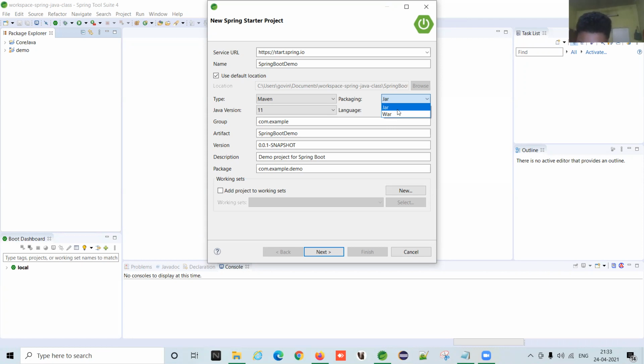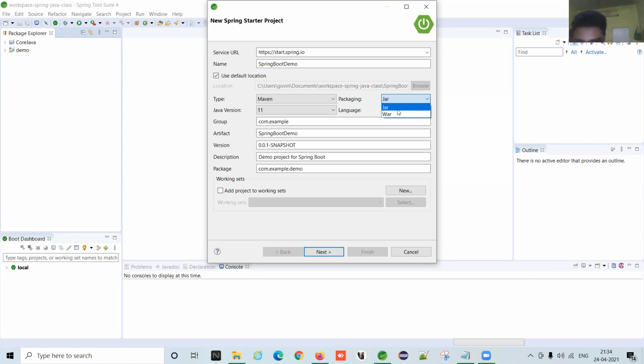This is the beauty of Spring Boot. It provides us some easiness, flexibility. Java archive is easy to deploy anywhere. Just copy the jar file and paste it to the particular device where you want to deploy.